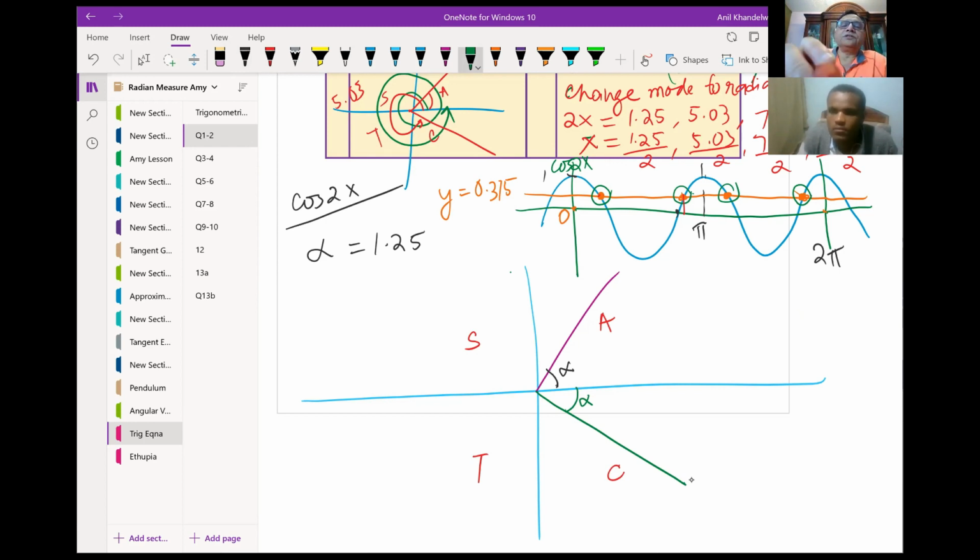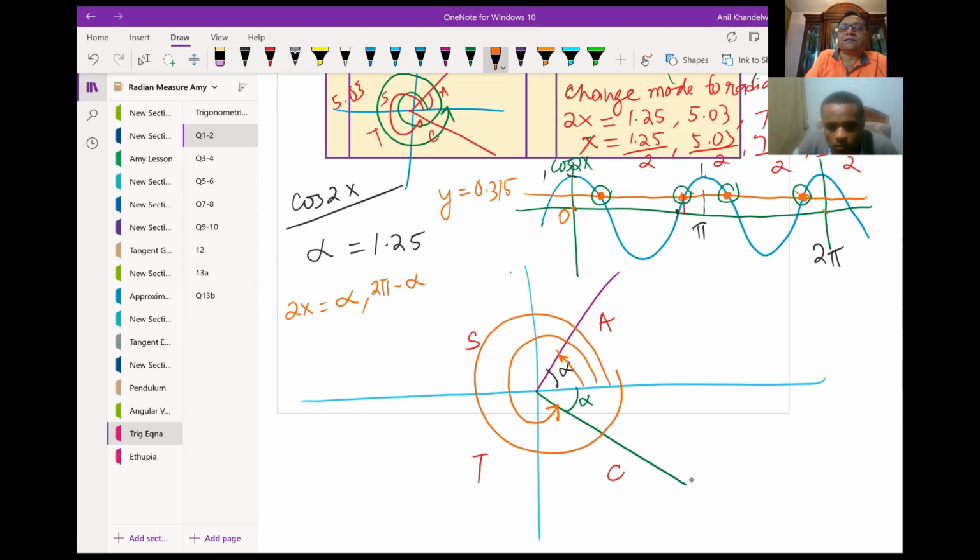So for the first two solutions, when I go like this, I get alpha, so I'm saying 2x is equal to alpha. Then I go like this, which is alpha less than 2 pi, so I could write this as 2 pi minus alpha. Now the third solution will be 2 pi plus alpha.